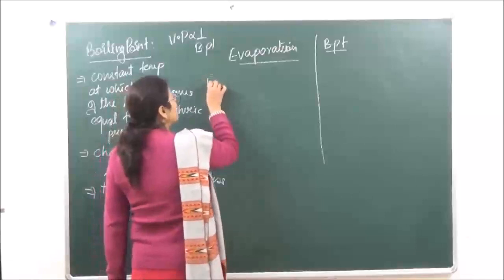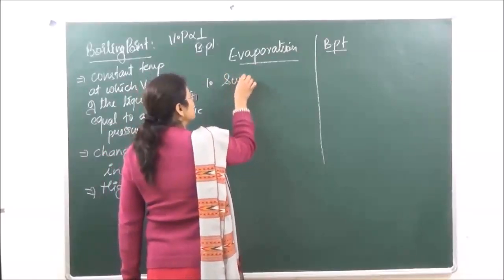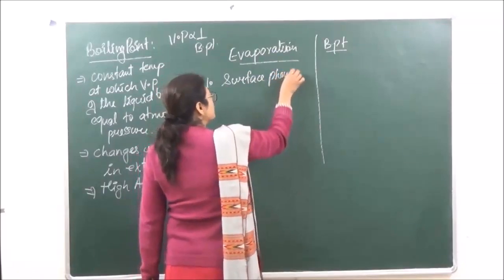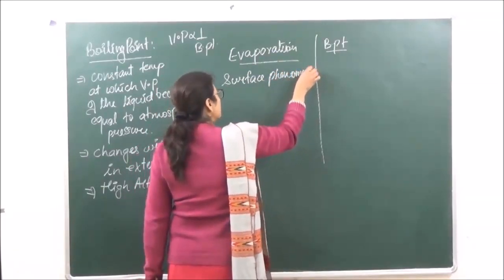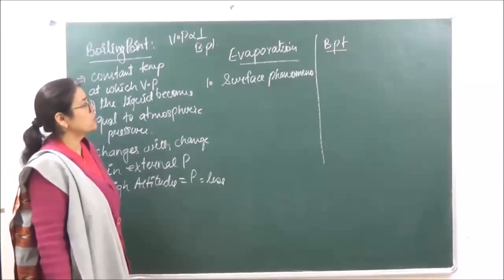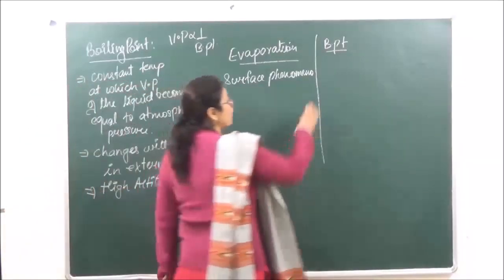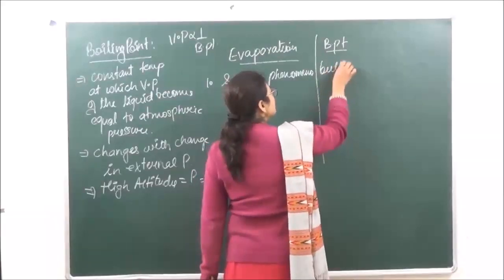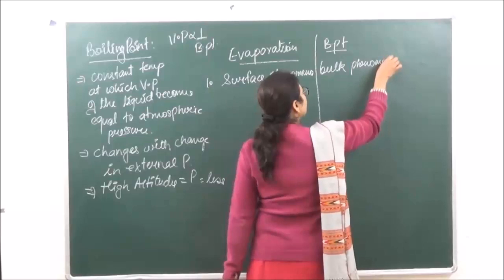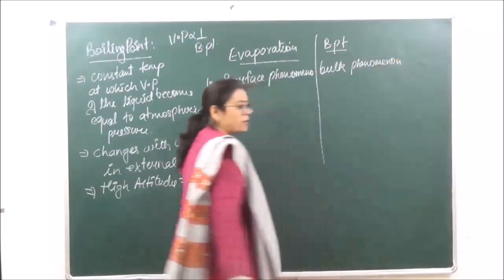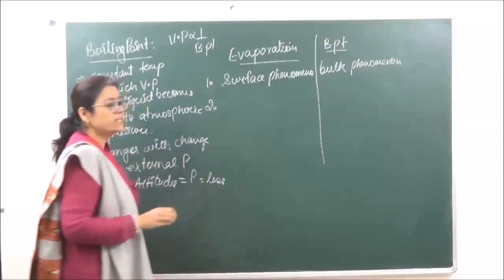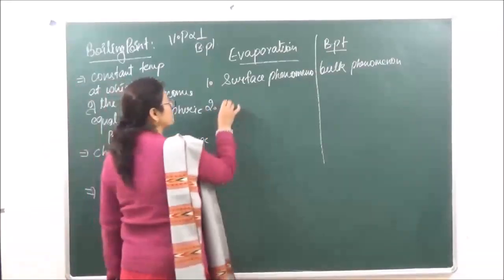First of all, evaporation is a surface phenomenon, which means that only the surface molecules are going to evaporate in the process of evaporation, whereas boiling is a bulk phenomenon. Okay? Then number 2, evaporation takes place at any temperature.